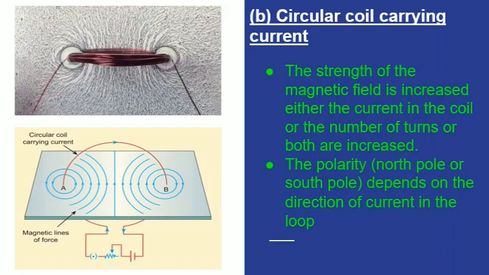At point A, the current is moving upward. That's why the magnetic lines of force are in anti-clockwise direction. When the magnetic compass needle is kept near points A and B, first it will experience a torque, then it gets deflected and aligns in the direction of the magnetic field.